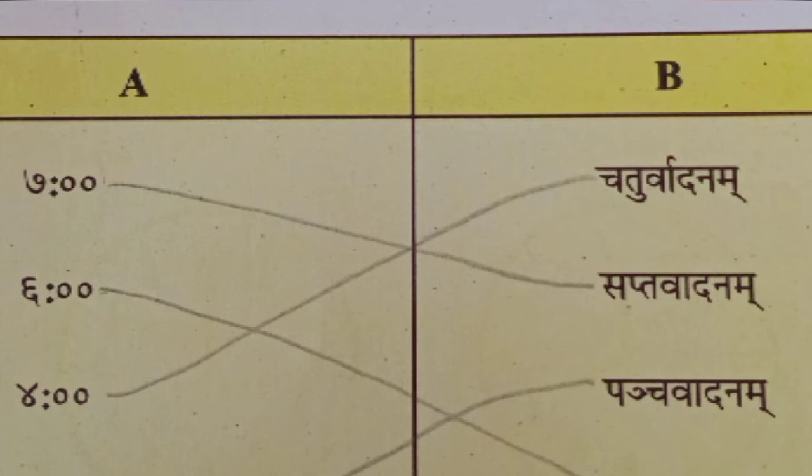Once again, 7 o'clock, Saptavadanam. 6 o'clock, Shadvadanam. 4 o'clock, Chaturvadanam. 8 o'clock, Ashtavadanam. 5 o'clock, Panchavadanam.